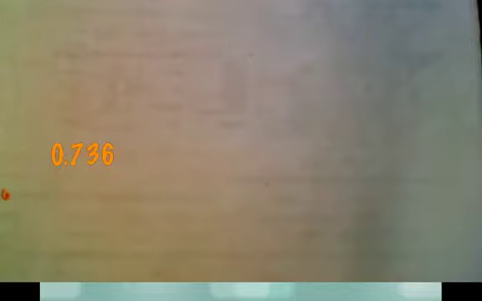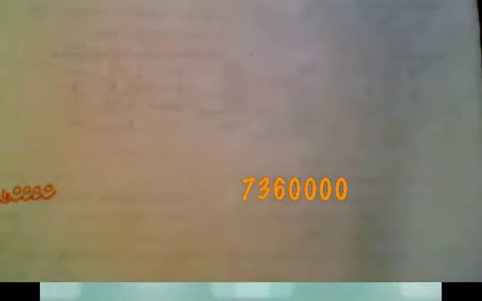So here, start with the number you had, 0.736. Moving the decimal 7 times to the right. 1, 2, 3, 4, 5, 6, 7. I'm going to put 0. There you go. So that looks like 7,360,000. Well, you're going to have to write really tiny to squish it all in. How many zeros? 4 zeros. 2, 3, 4. I did it. Great.